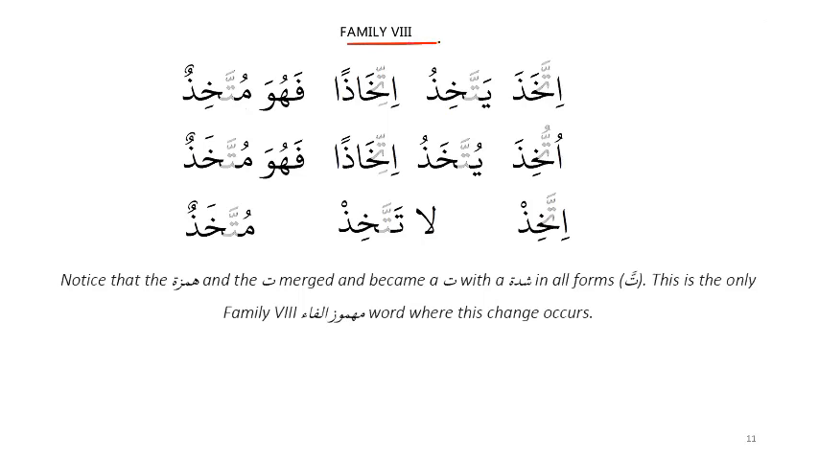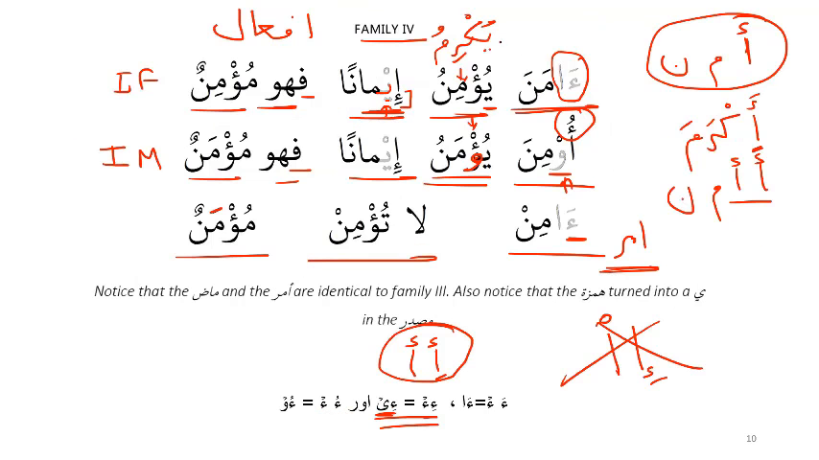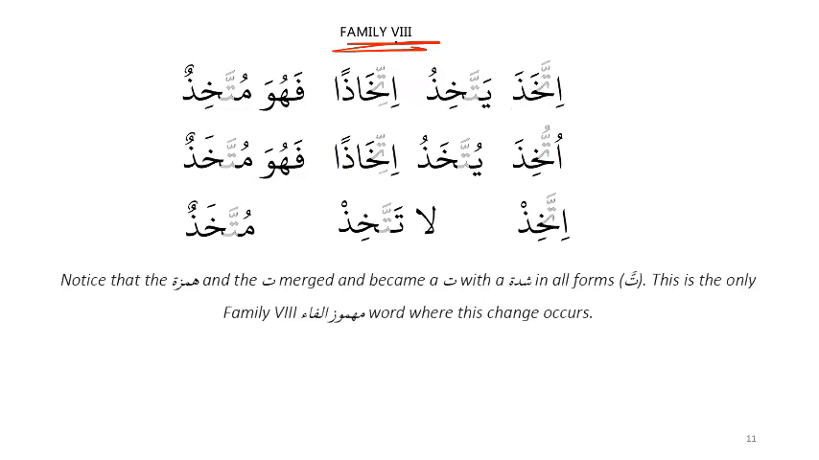Okay. Then family 8. So remember, the only three places where we get impacted by the hamza is family 3, which is qatala yuqatilu qitalan, or muqatalatan, babe mufa'ala, then babe if'al, family 4, and babe ifti'al.